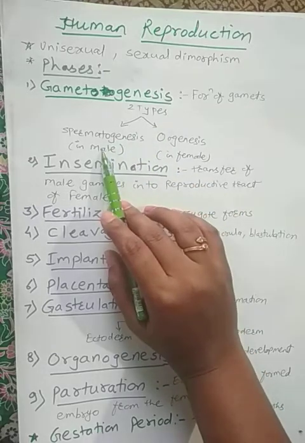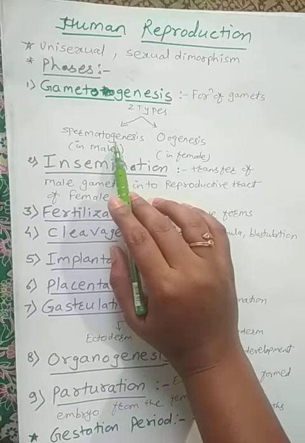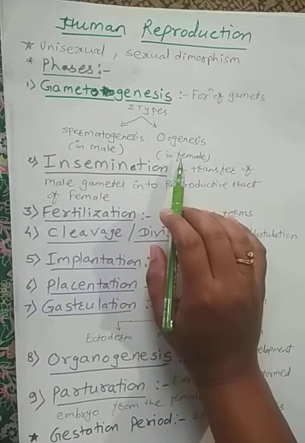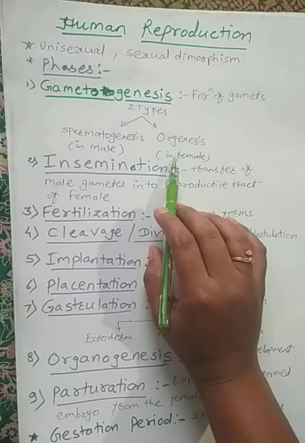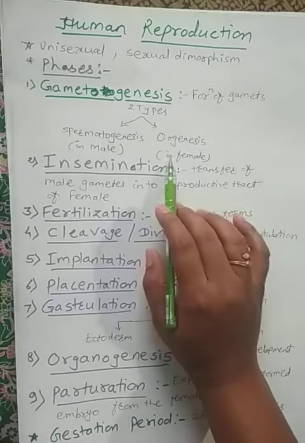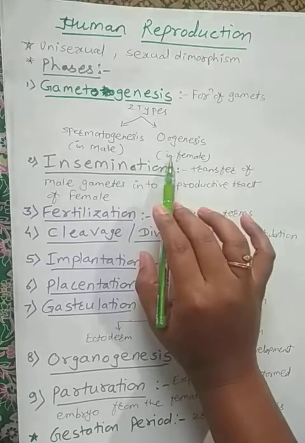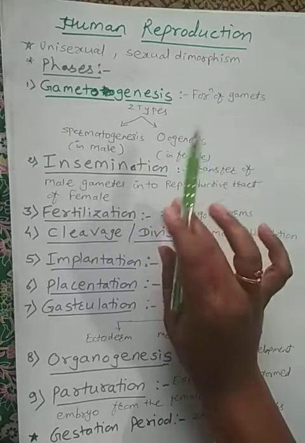In males, they are called sperms, and the formation of sperms is called spermatogenesis, meaning spermatozoa are formed in this process. In females, the formation of ovum or ova is called oogenesis, the formation of the female gamete. So spermatogenesis and oogenesis are included in gametogenesis, the formation of gametes.